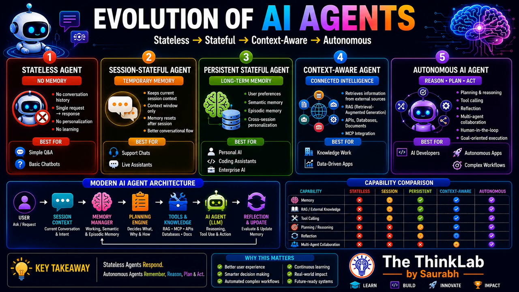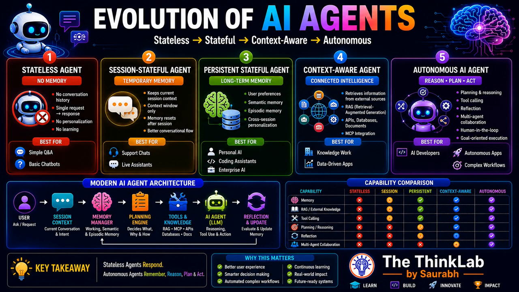Imagine you are asking, what is Python? The AI gives you the answer. Then you ask the question, what library did you mention earlier? The stateless agent can't answer because it has already forgotten the previous conversation. Every interaction starts from zero. This makes stateless agents simple and fast, right? They are suitable for one-time questions, like FAQs or basic chatbots. However, they cannot personalize responses or build a long-term relationship with the user. This is their biggest limitation.